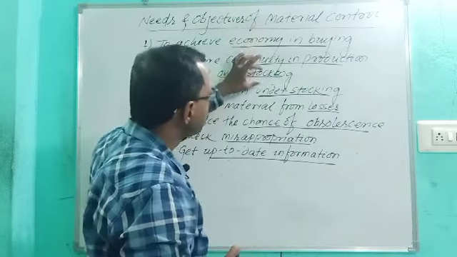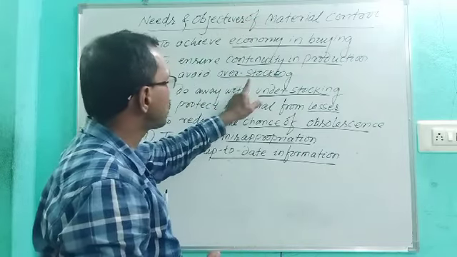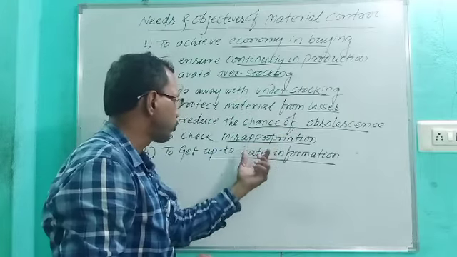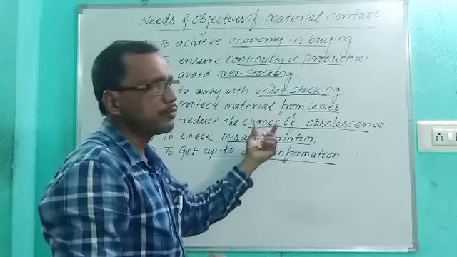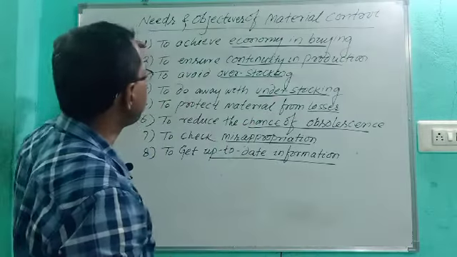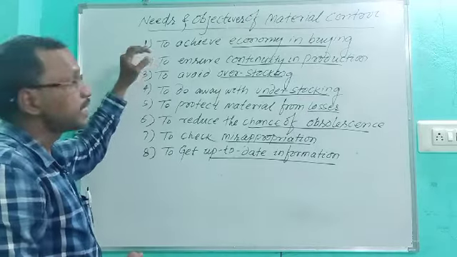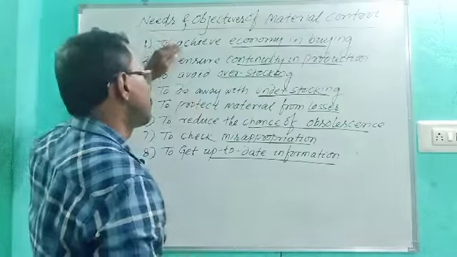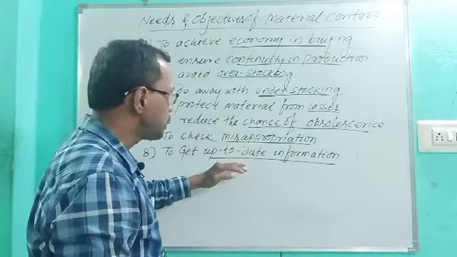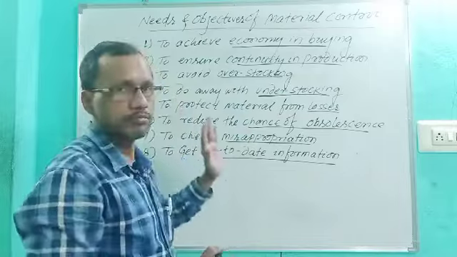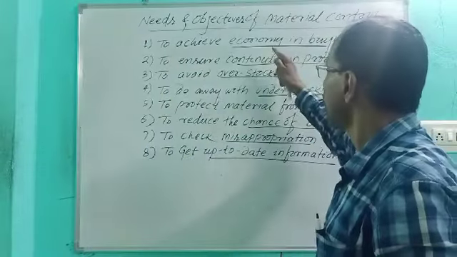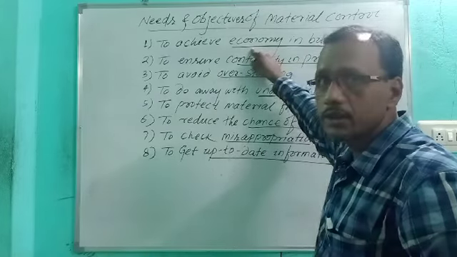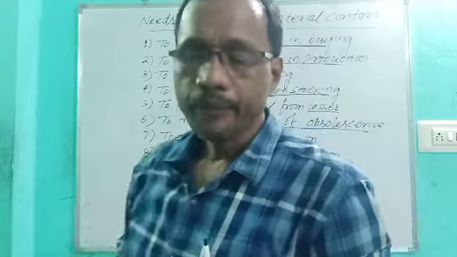If you remember these points: economy in buying, continuity in production, overstocking, understocking, losses, chance of obsolescence, misappropriation, up-to-date information, then you can analyze and describe them in a descriptive form, two to three lines or four lines maximum, covering all these points. You can get a good mark if you describe them, not only list the headings.